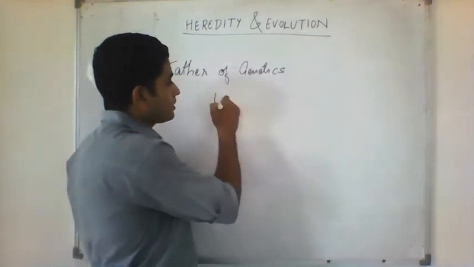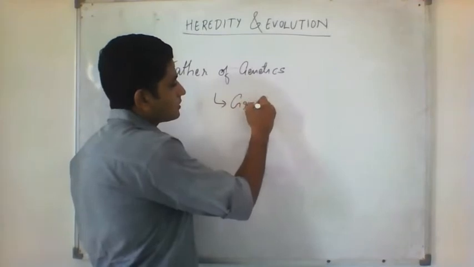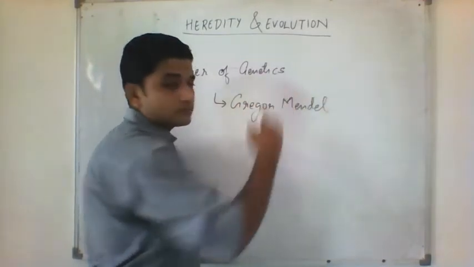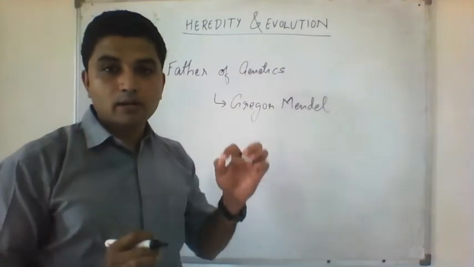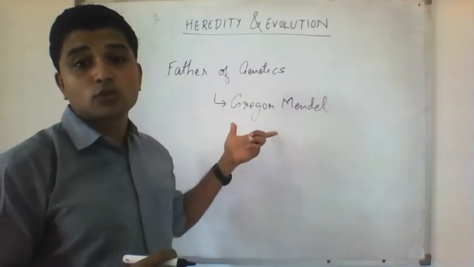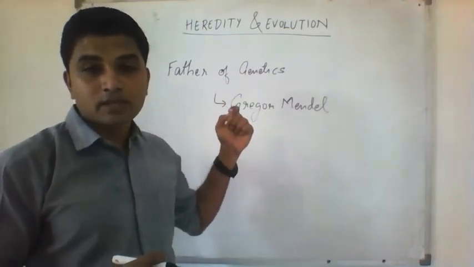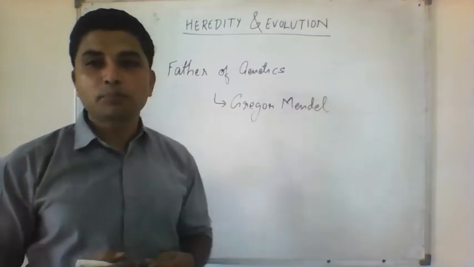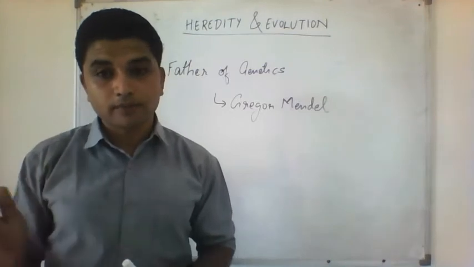And this man was Gregor Mendel. Very important name, keep it in mind. Gregor Mendel is known as the father of genetics. Who was Gregor Mendel? What did he do? Gregor Mendel was a priest in one monastery in Austria.